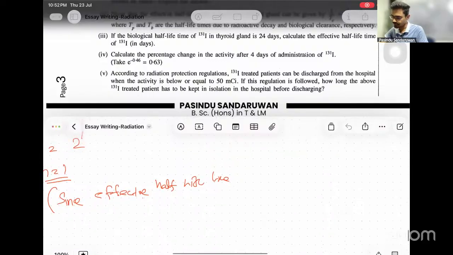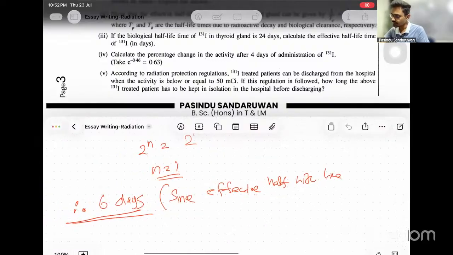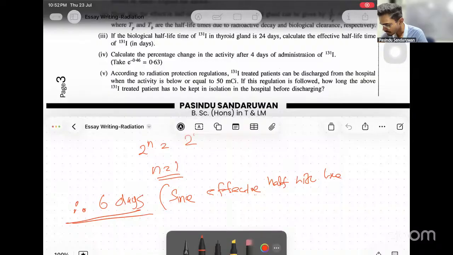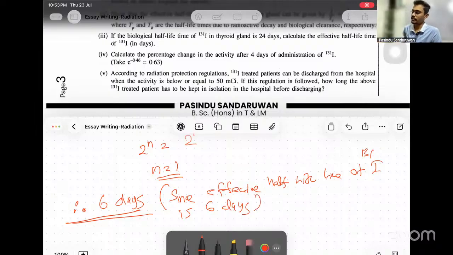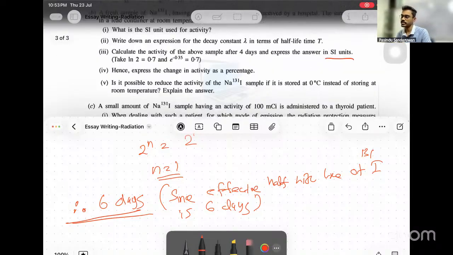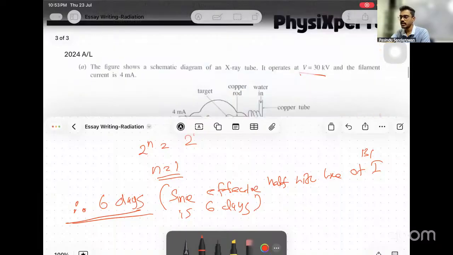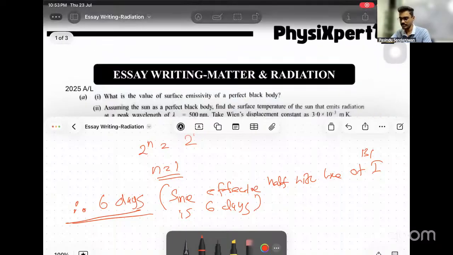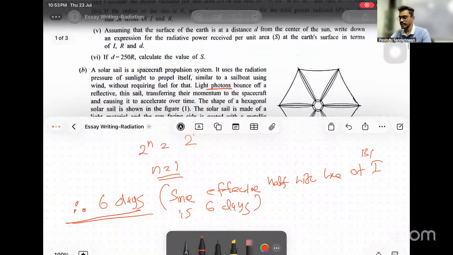Effective half-life, since effective half-life of iodine 131 is 6 days. Right. Since effective half-life of iodine 131 is 6 days. Right. So that's it. That's it about that question also. Right. See, I have discussed 3 essay questions, right, from 3 recent years.